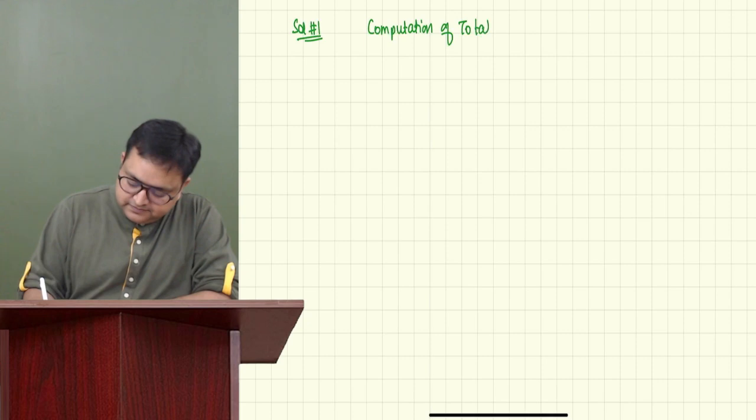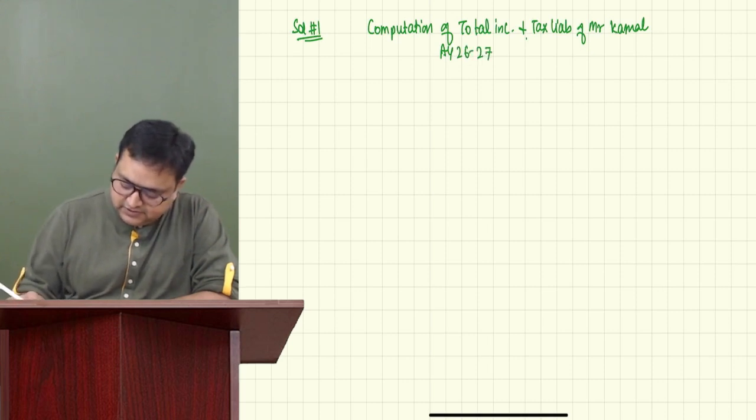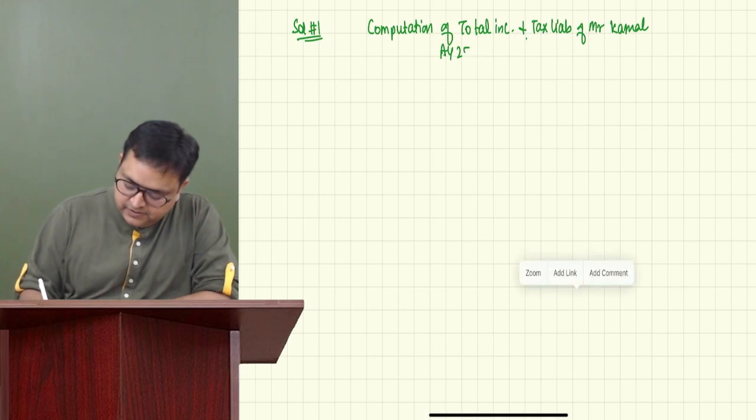Computation of total income and tax liability of Mr. Kamal, AY 25-26. Optional regime.